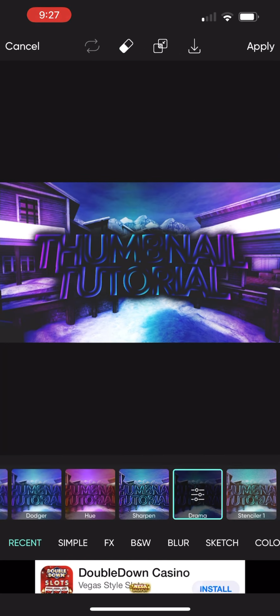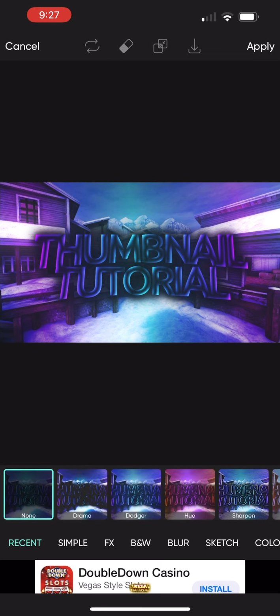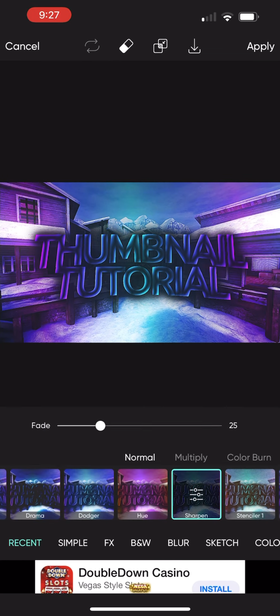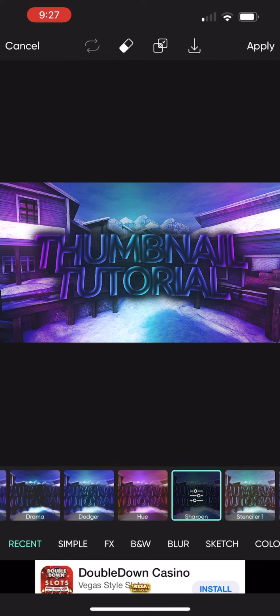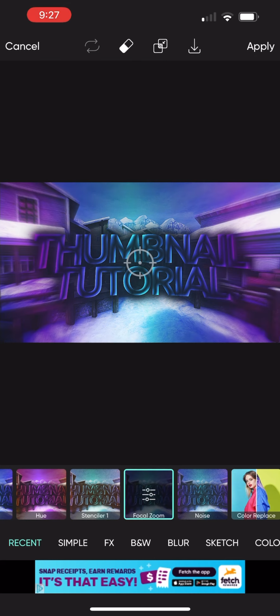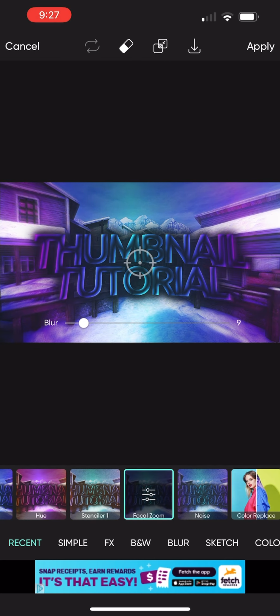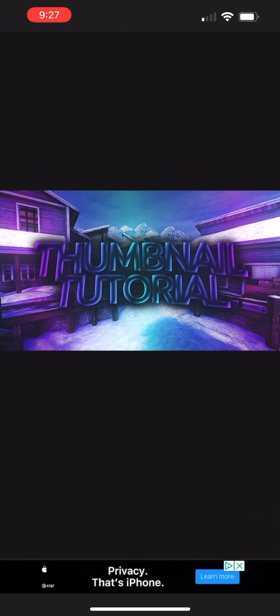FX, drama, and then I like to drop it right about there. And then I'm gonna go to sharpen, dip down just a little bit. That makes it look a little bit more clear. And then I'm gonna go to focal zoom. I'm gonna dim this down just a bit. No, I'm not gonna add that actually.